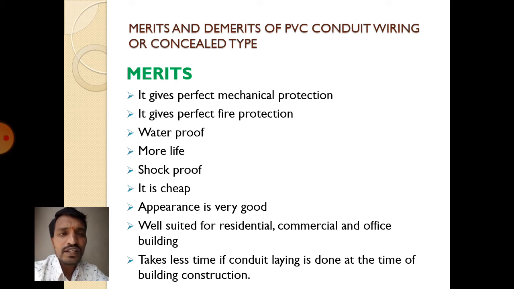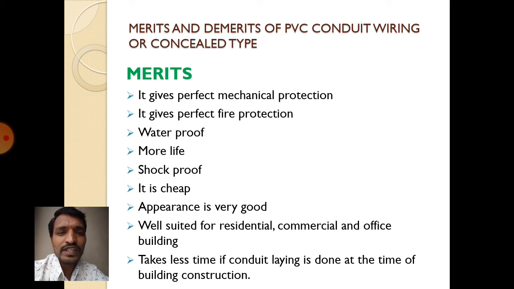Next, it takes less time if conduit laying is done at the time of building construction. At the time of construction, we are cutting the wall and inserting the pipe. If we start this during construction, it will take less time for wiring. If conduit laying is done after the total completion of construction, again we have to cut the wall, insert the pipe and make the plastering.